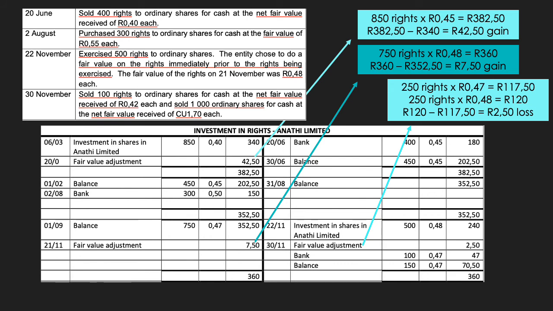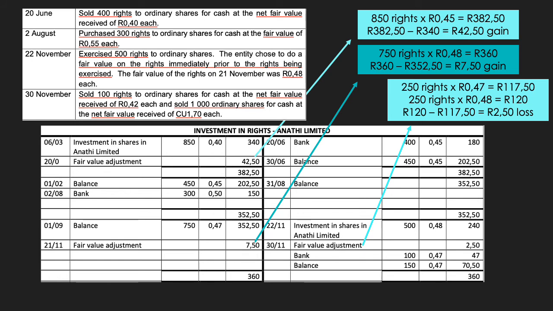On the 2nd of August, we purchased 300 rights at the fair value of 55 cents. This 55 cents includes the brokerage fee, which should be excluded and expensed. Therefore, the true fair value per right amounts to 50 cents. We purchased 300 rights at 50 cents each, and therefore we debit the investment in rights account with 150 rand. That now means on the 2nd of August, we have 750 rights to ordinary shares.